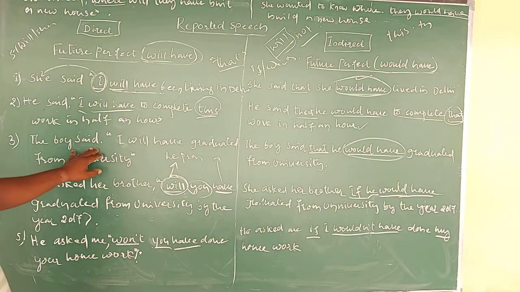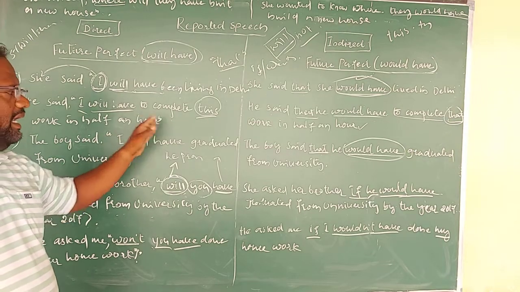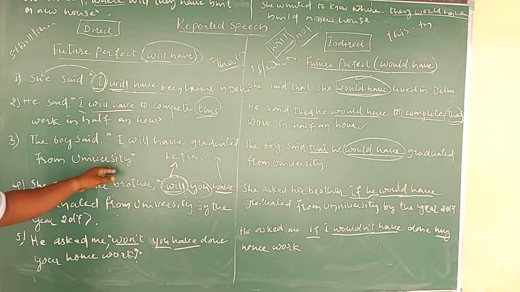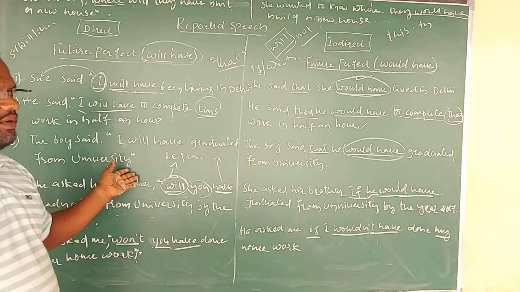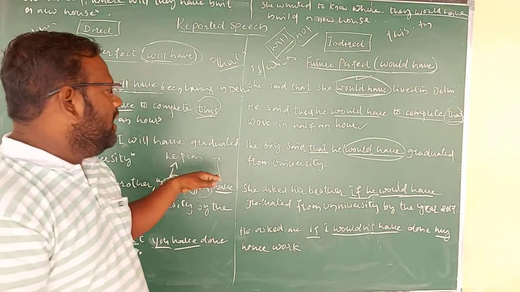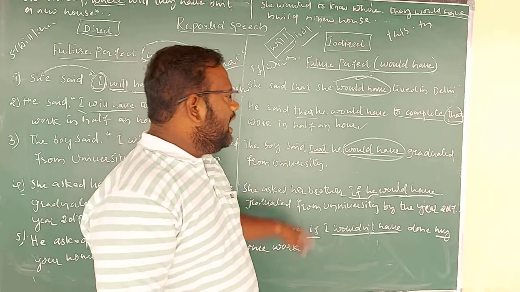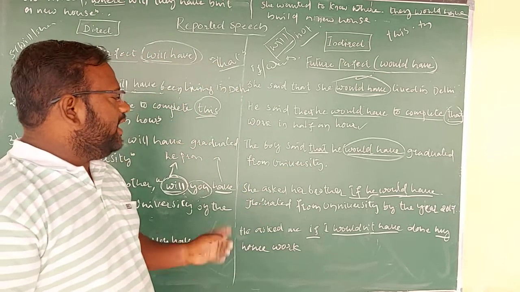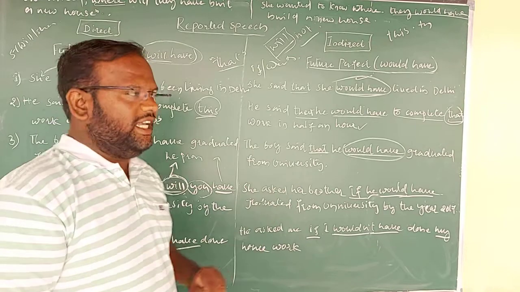The boy said I will have been graduating from university. If you are changing it out into indirect speech of a future perfect continuous tense, it will become the boy said that he would have been graduating from university.